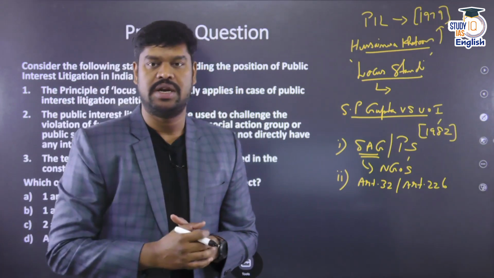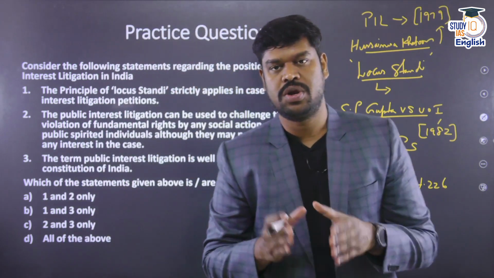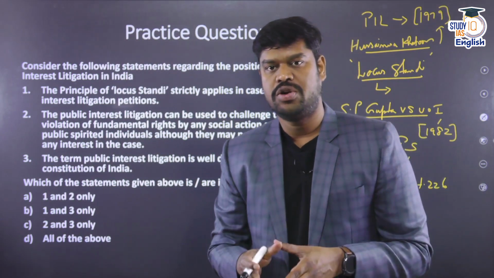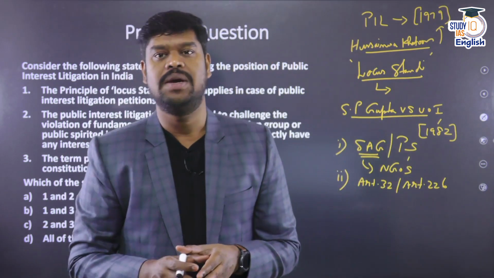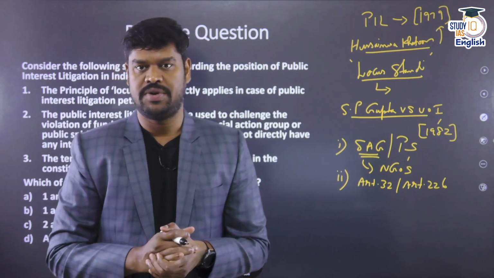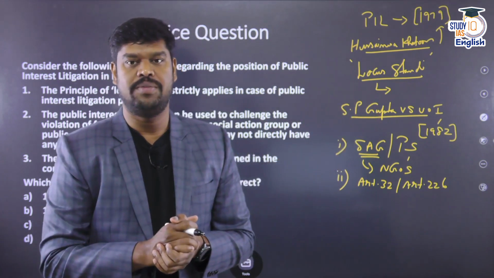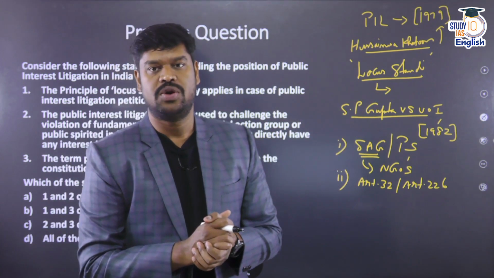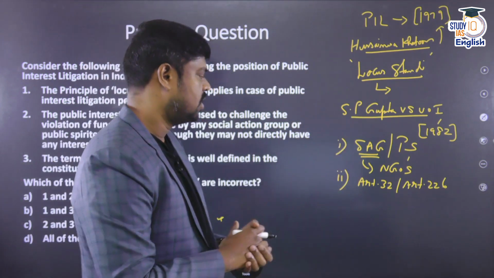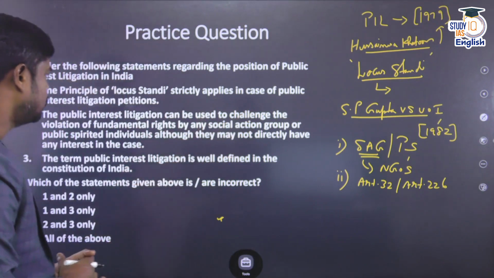So, that's the basic understanding that you should have. Subsequent to the SP Gupta versus Union of India case, there is no stopping the PIL in our country. A lot of PIL is filed, and it has become a very important tool to protect the rights of the underprivileged in our country. Look into the number of cases related to environment, look into the number of cases related to the poor sections of the society. So many of these things have been brought in the form of a PIL. So with this information, let us try to get into this particular question.